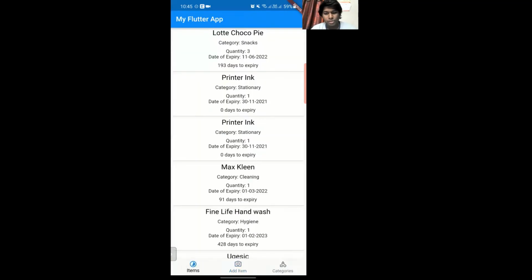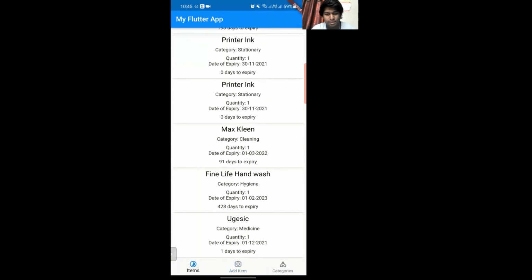By going back to the home page, we can see that UGSIC has been added here on the bottom. And here it says 1 day to expiry because the product expires on December 1st of 2021. So we have 1 day in between us for a buffer. Though we have the 30th and then the 1st arrives, it doesn't show us 2 because we are beginning the time calculation from 00 at night. Since we've already crossed 00 in the night, it shows 1 day itself. So this is how the application will be working.